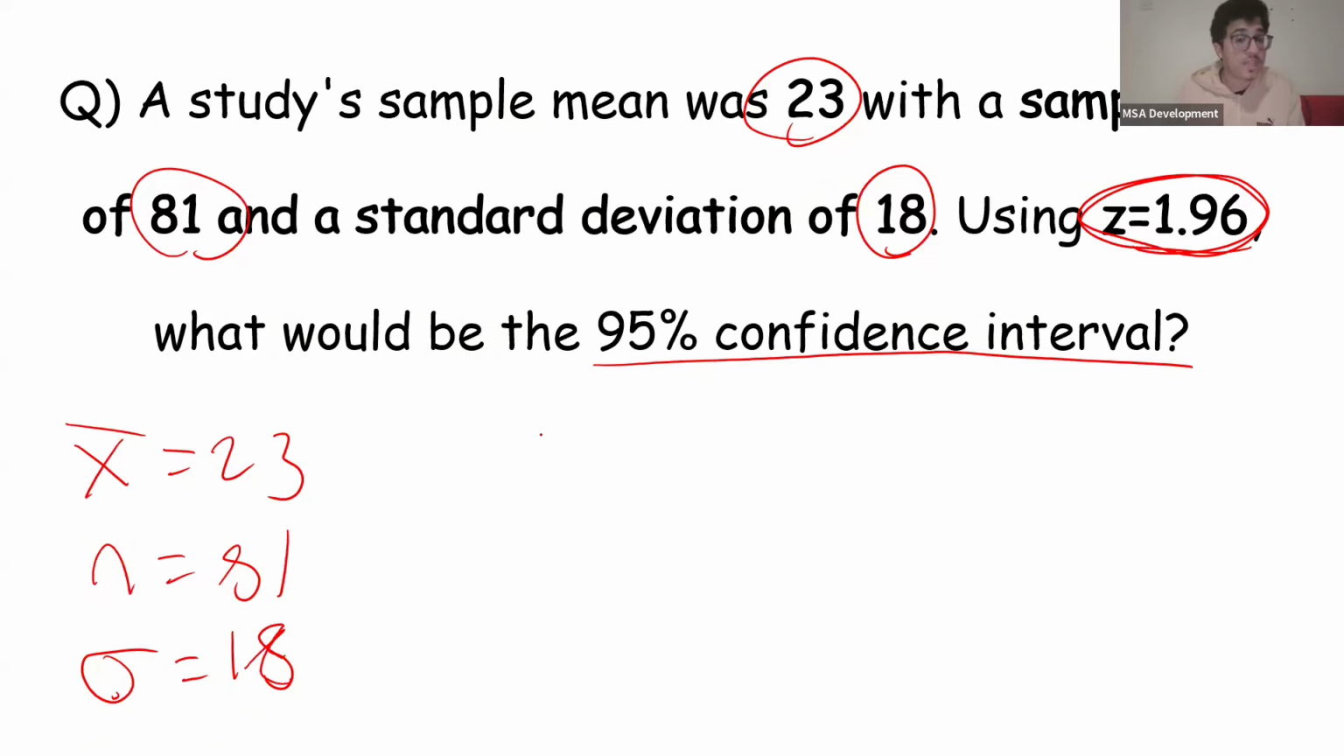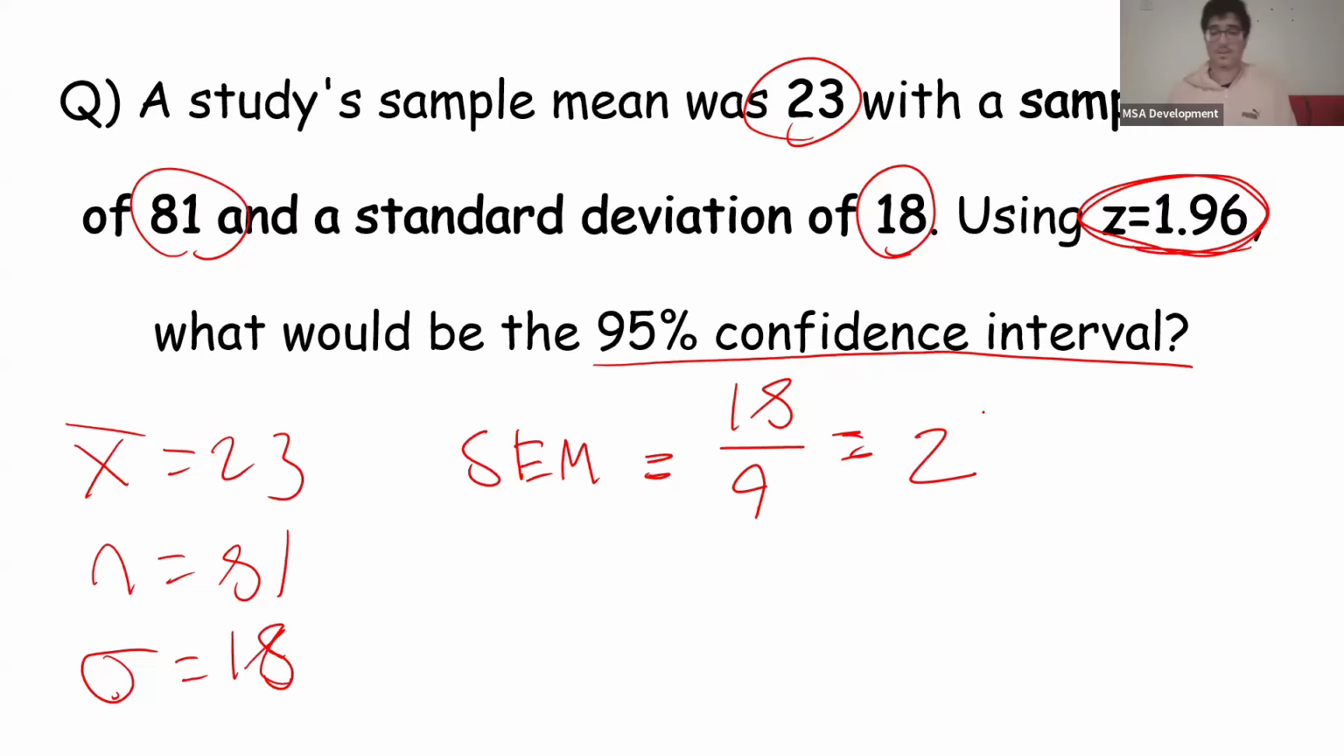The first step we're going to do once again is calculate the SEM. So SEM is equal to 18, the standard deviation, divided by the square root of the sample size, 81. Square root of 81 is just 9, unless I'm stupid. So 18 divided by 9 is just equal to 2, okay? I don't want to look stupid here, so I'm not going to check it with a calculator. Let's just assume the SEM is equal to 2. I hope it is. Okay, so the SEM here is equal to 2.